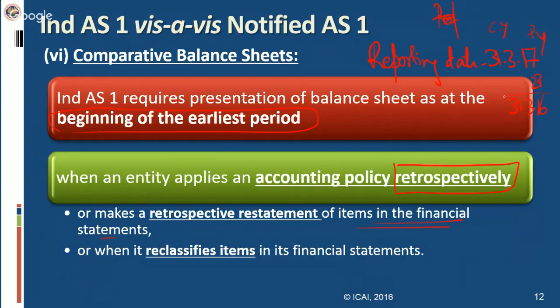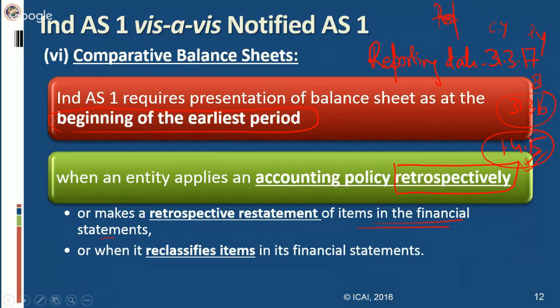So what is the beginning of this balance sheet? The beginning of this balance sheet is 1/4/2015. The previous year comparative figure is to be given for one year, which starts from 1st April 2015 and ends at 31st March 2016. So the earliest period is 1/4/15. So you have to prepare a balance sheet on this particular date, and the impact of the retrospective change in accounting policy you have to give on this date also. You have to prepare a balance sheet on this date also.